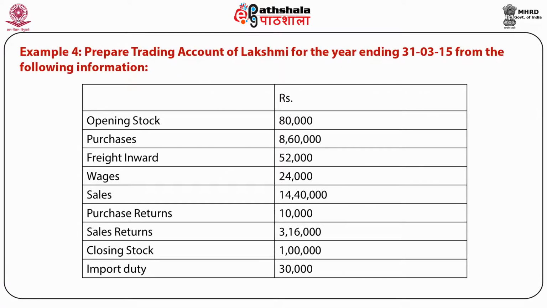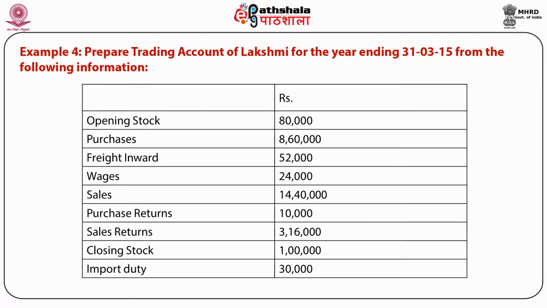The trading account can further be clarified with the help of another example, and in this example we are provided with information: opening stock, purchases, freight inward, wages, sales, purchase return, sale return, closing stock, and import duty.